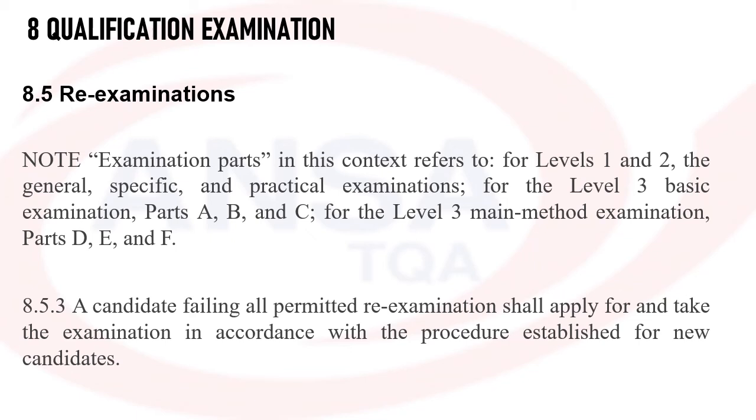Examination parts in this context refer to, for level 1 and level 2, general, specific and practical. For level 3, it means parts A, B, C, D, E and F. The candidate failing all permitted re-examinations shall apply to take the examination in accordance with the procedure established for new candidates. For example, a candidate failed in one part, maybe the general paper, then reappears and fails in general again, then takes the second re-examination. So in total he has done 3 examinations and failed all 3, and he is not eligible for any more re-examination. He has to come and sit as a new candidate. That means he has to take the full examination.